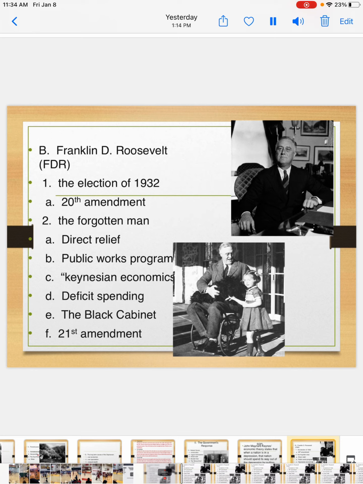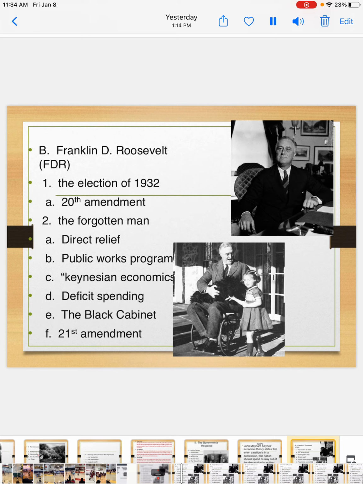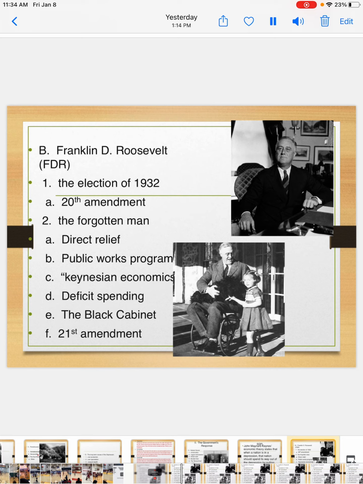He was a Democrat. He had very different ideas on how to end the Depression, much different than Herbert Hoover, and the American people at this point were desperate for anything different from what Herbert Hoover provided. So many people were very fond of FDR. I mean, obviously, he was elected to 4 terms.